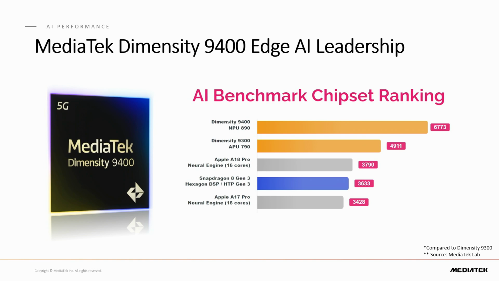So here I'm showing the AI capabilities of the latest generation SoC that we just launched. I'm doing a year-over-year comparison to our previous generation, Dimensity 9300, also comparing it to the latest Apple Silicon and Samsung, who tend to be our good competitors in the market. And you can see the AI benchmark capabilities on D9400, which is the demo I'm about to show you.